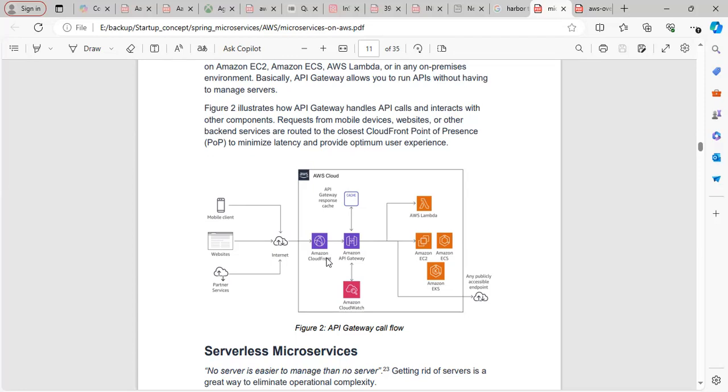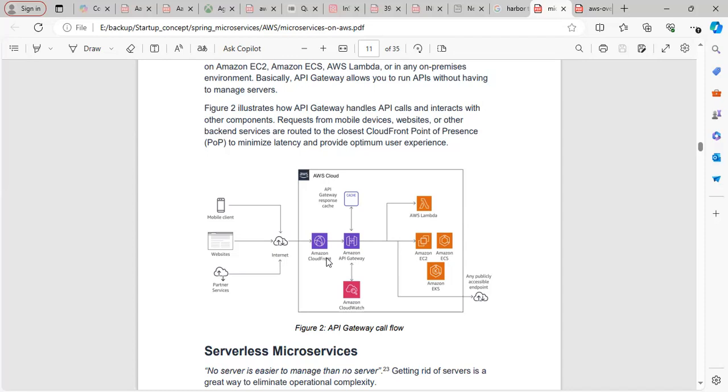In that scenario, you don't need to load this data from your S3 and then display the images; you don't need to do that. So this is another way you can use it. Amazon API Gateway can help you with this API gateway implementation.